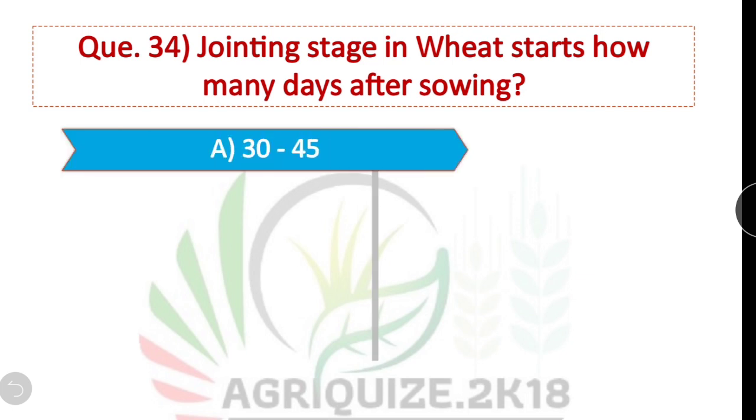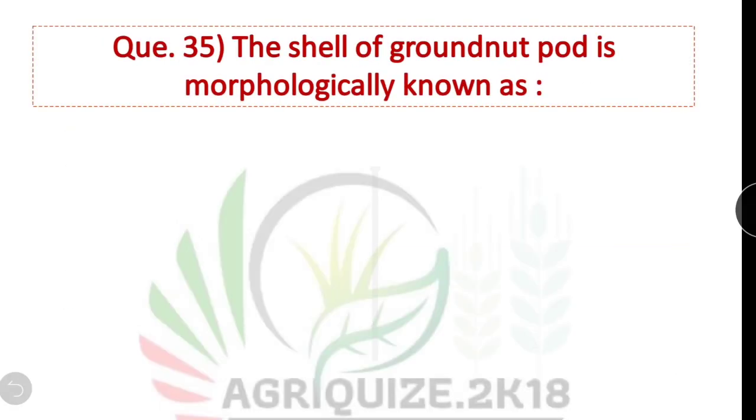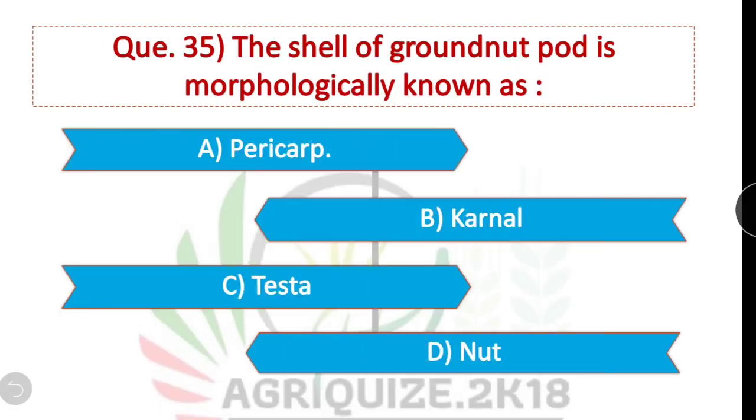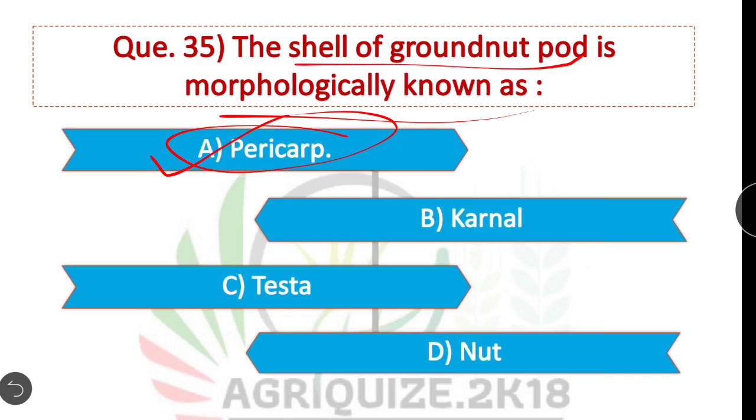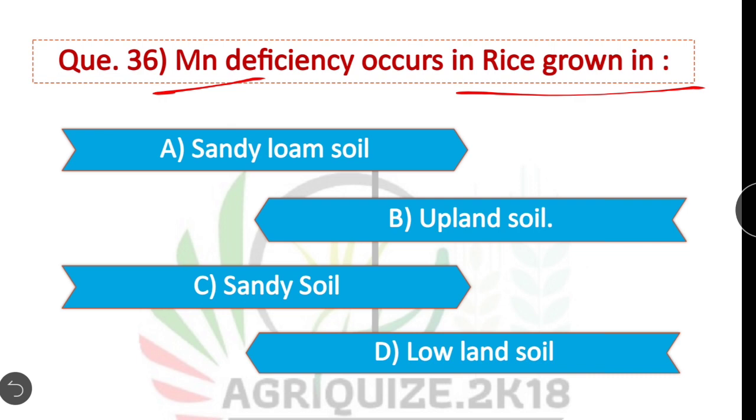Question 34. Jointing stage in wheat starts how many days after sowing? Option C is correct. After 45 to 60 days of sowing of wheat, jointing stage starts. Question 35. The shell of groundnut pod is morphologically known as. The shell of groundnut pod is morphologically known as pericarp. Option A is correct. Question number 36. Mn deficiency occurs in rice grown in upland soil. Mn deficiency occurs. Option B is correct.